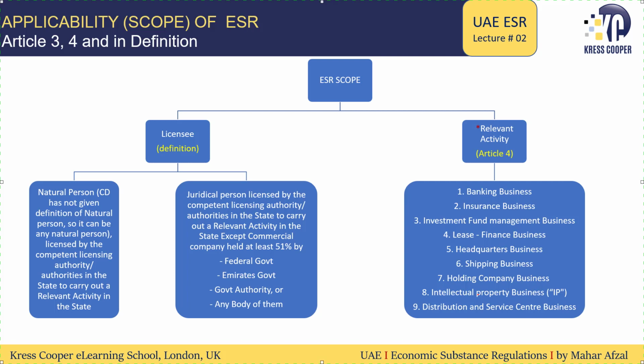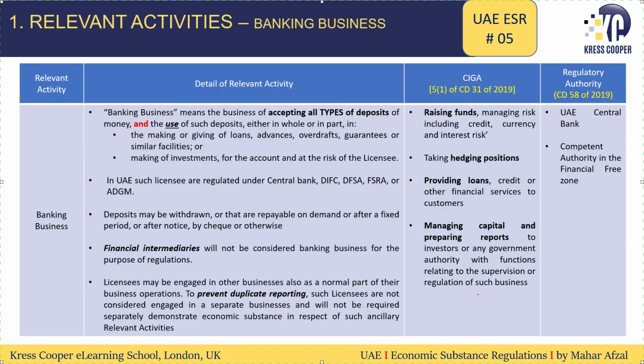And the first one is banking business. For the banking business, it has been very clearly written in the Economic Substance Regulations Guide that if the licensee is accepting deposits, and these deposits are being used for loans, advances, overdraft, guarantee, or for investment, then the licensee will be subject to economic substance regulations.